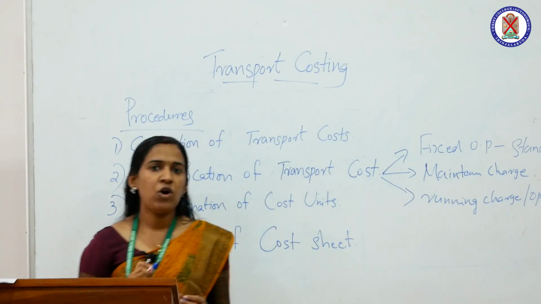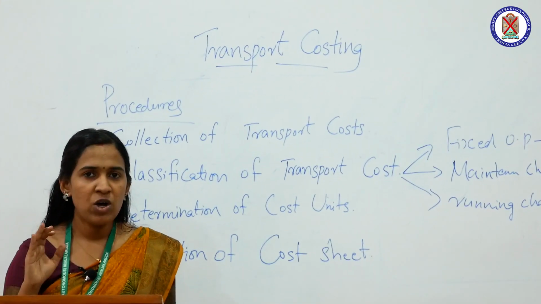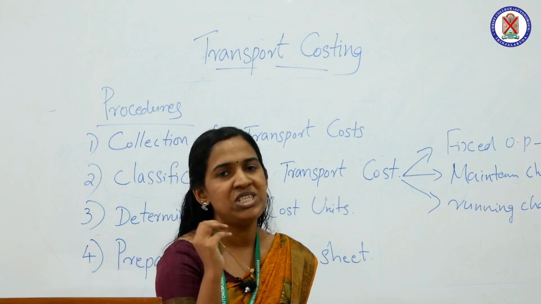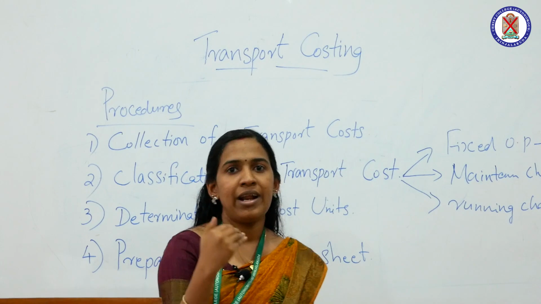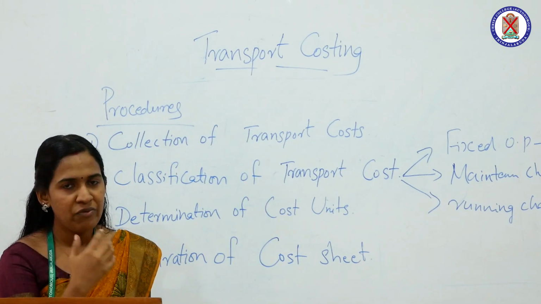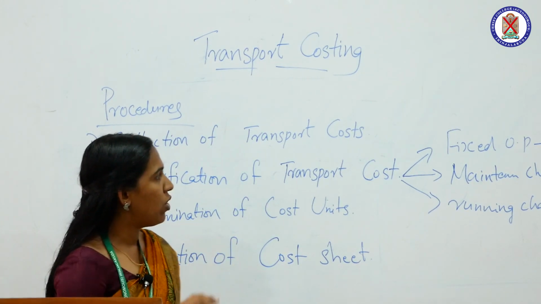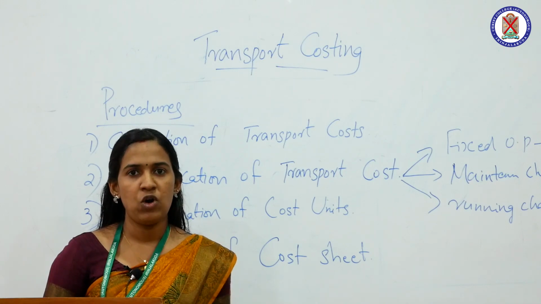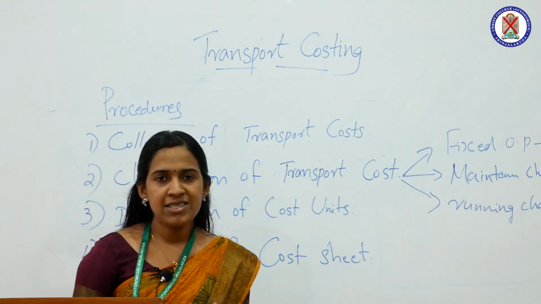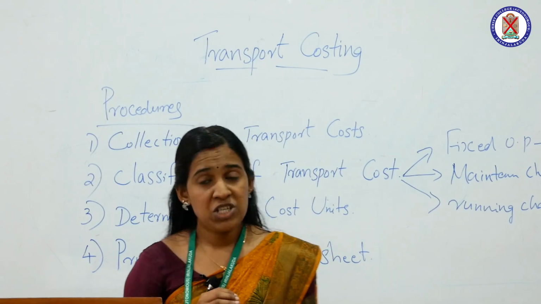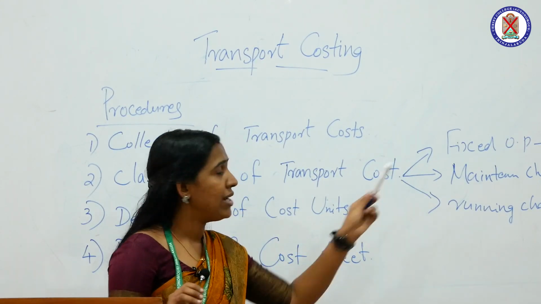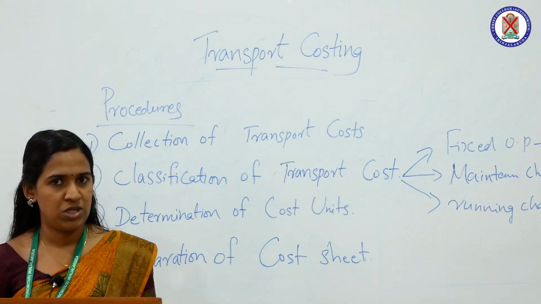What do you mean by fixed operating charges? Fixed operating charges means those costs which are fixed in nature, those costs which are not related to running of a machine or running of a vehicle. Those costs are known as fixed operating charges or standing charges. Examples are license fee, tax, depreciation for a period. All these come under fixed operating cost.